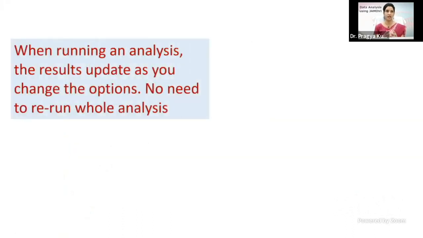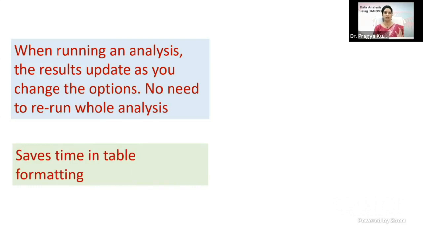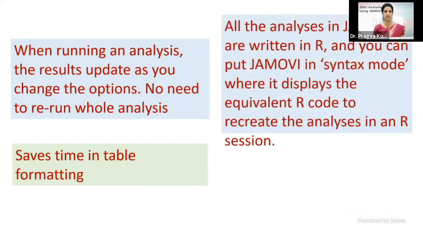So when we run analysis, we always need a result update. We always need an output again, but most of the time we are changing our decision while we are doing the output. So in Jamovi, there is no need to rerun the whole analysis and it's a very user-friendly interface. That's why it saves time in formatting the table, because the output which comes in Jamovi comes as an APA style table, and you can directly copy and paste the table in your results section and start writing the interpretation.